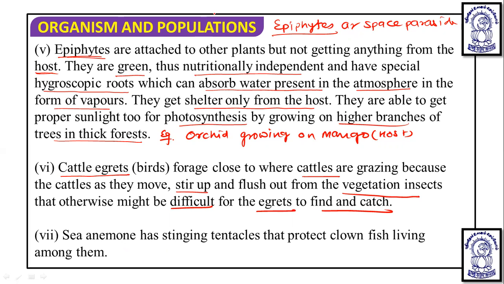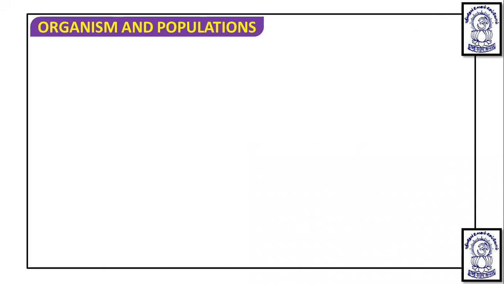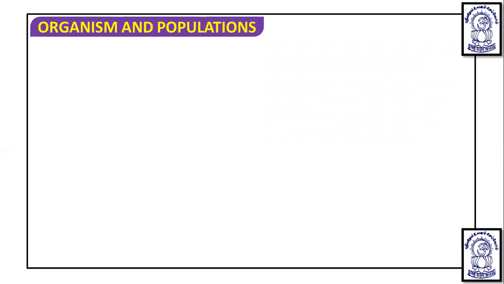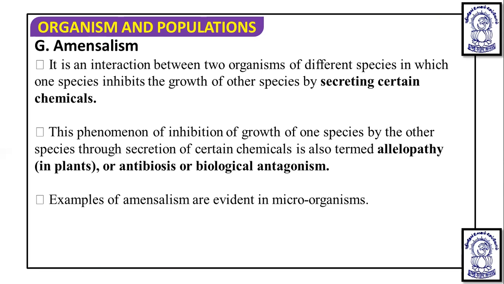Now the next example is of a sea anemone. A sea anemone has stinging tentacles that protect a clownfish living among them. The clownfish is getting benefited, but the sea anemone is neither benefited nor harmed, so zero interaction for the sea anemone, and plus for the clownfish. Such are the examples of commensalism, a plus zero interaction. Now at last we are moving to the last interaction, that is amensalism.